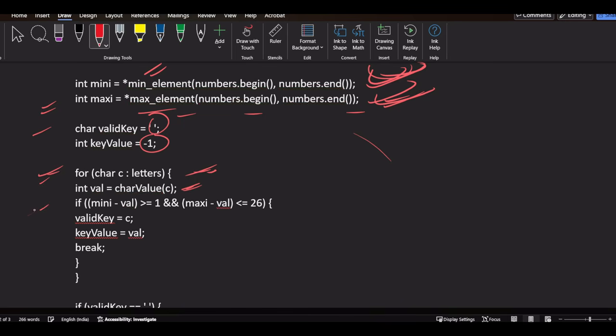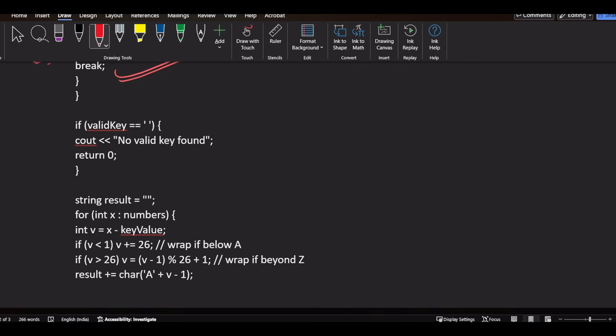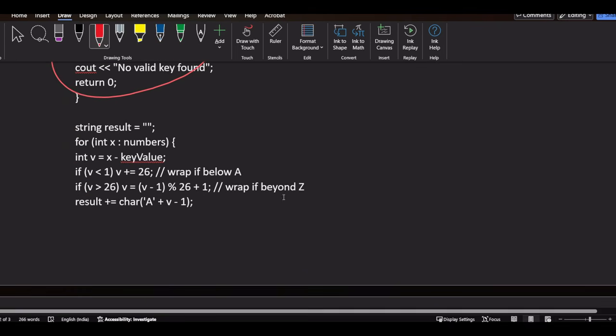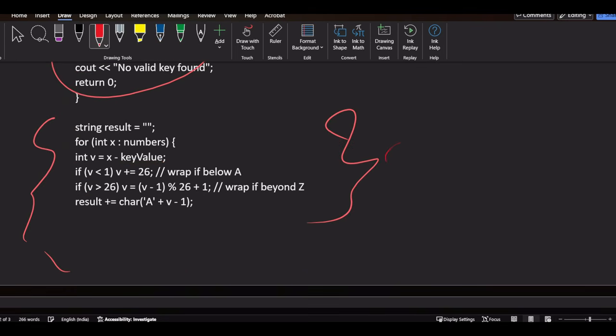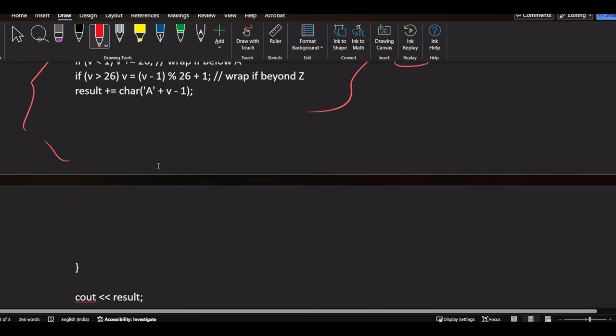Then we will subtract it from the minimum if it is greater than 1, and from the maximum if it is less than or equal to 26. Then it is a valid key, and we will store the key value and break the loop. At the last we will check if the valid key is blank, we will print no valid key found, otherwise we will print our valid key. So this is the basic code which we will be using.